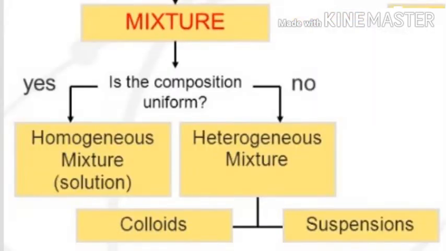Now let us see what mixtures are. Based on the composition, mixtures are further classified into two types. If a mixture shows uniform composition, then it is known as a homogeneous mixture. An example of a homogeneous mixture is a true solution. And if the mixture shows non-uniform composition, then it is known as a heterogeneous mixture. Heterogeneous mixtures are further classified into two types, that is colloids and suspensions.